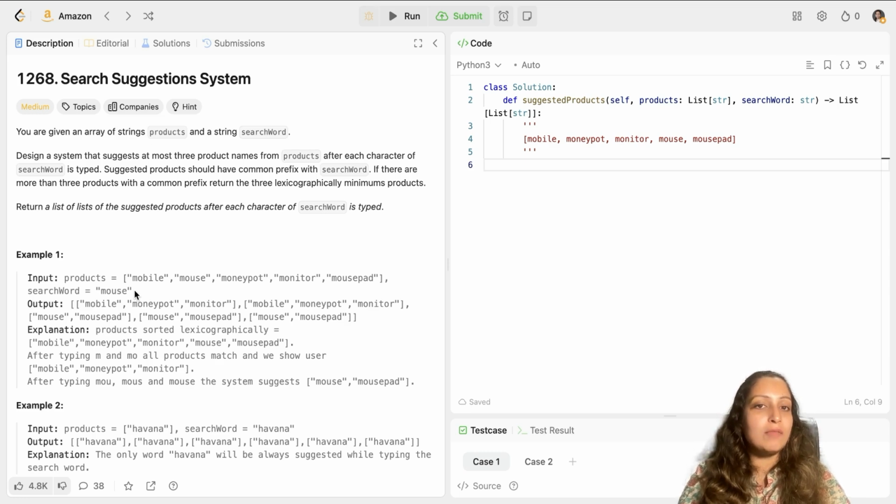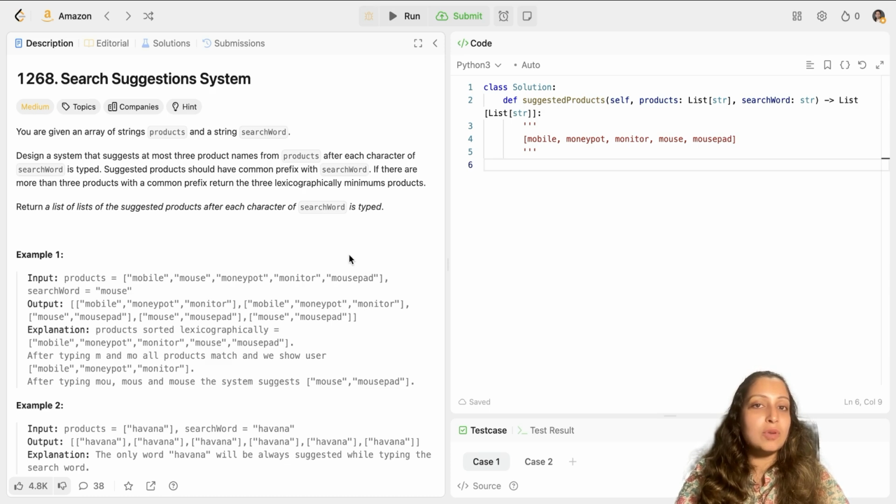So essentially you are finding the top 3 words matching the prefixes you are typing. When you type M, you are searching for words matching the M prefix. When you are typing MO, you are finding words matching the MO prefix. Whenever a prefix is involved, there could be more than 3 words which have the same prefix, like in example 1. In such a scenario, you will have to provide the top 3 lexicographically. Basically, if the words within the products list are sorted, then the top 3 in that sorted list. So you will alphabetically sort them first and then return the top 3. That's your final desired output.